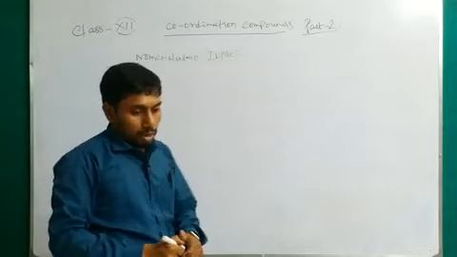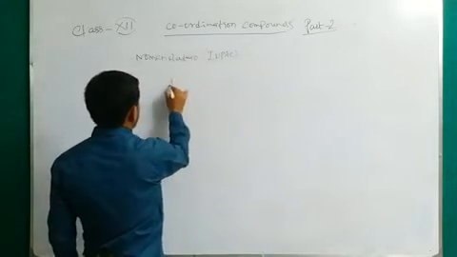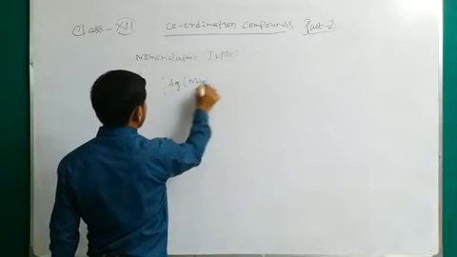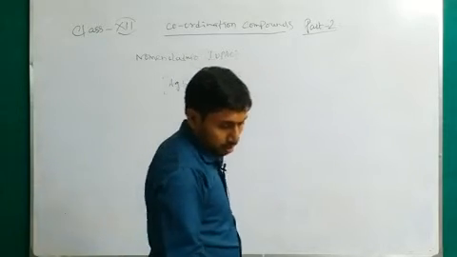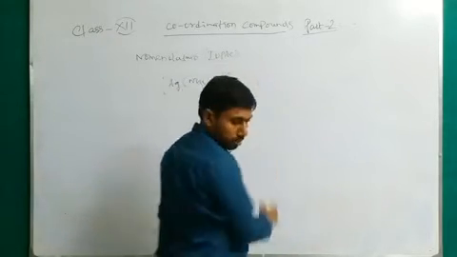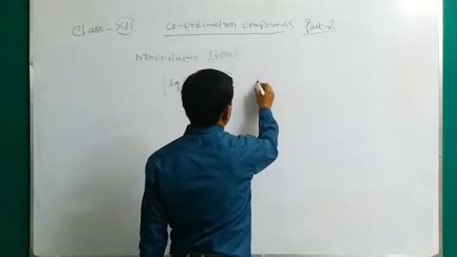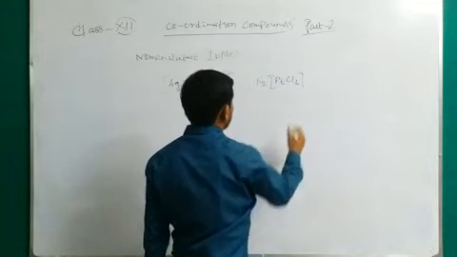Now just take the example, that is Ag(NH3)2 with 2 plus charge, or another one, that is K2PtCl6.